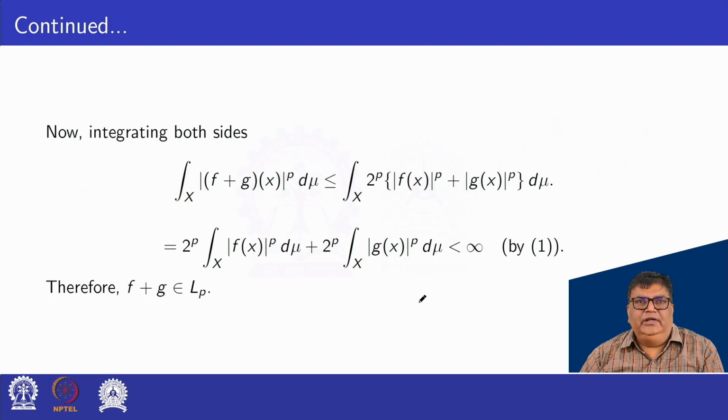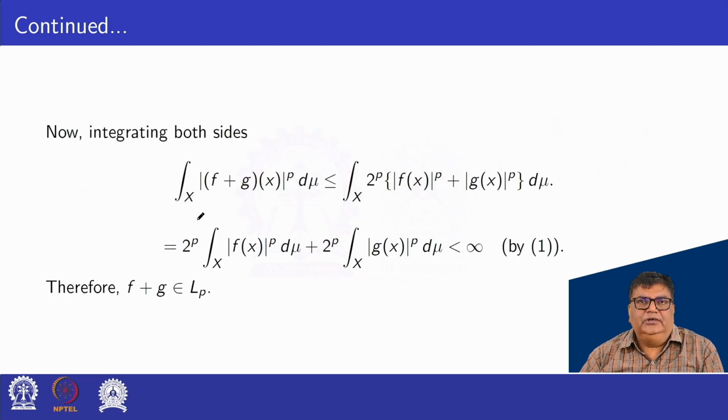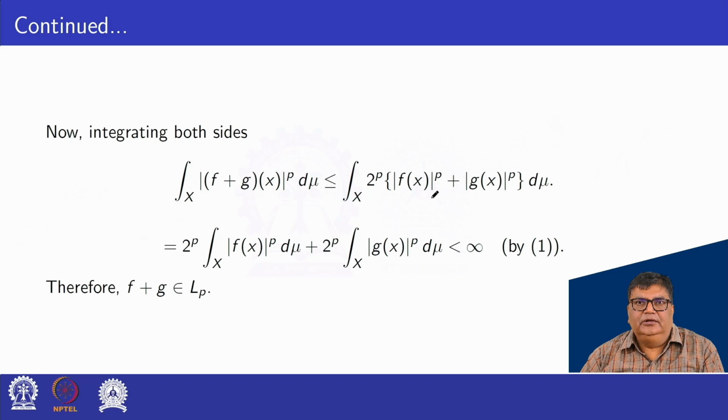Now integrating both sides with measure mu, the integral over X of mod (f plus g)(x) power p d mu is less or equal to the integral of 2 to the power p (mod f(x) power p plus mod g(x) power p) d mu.